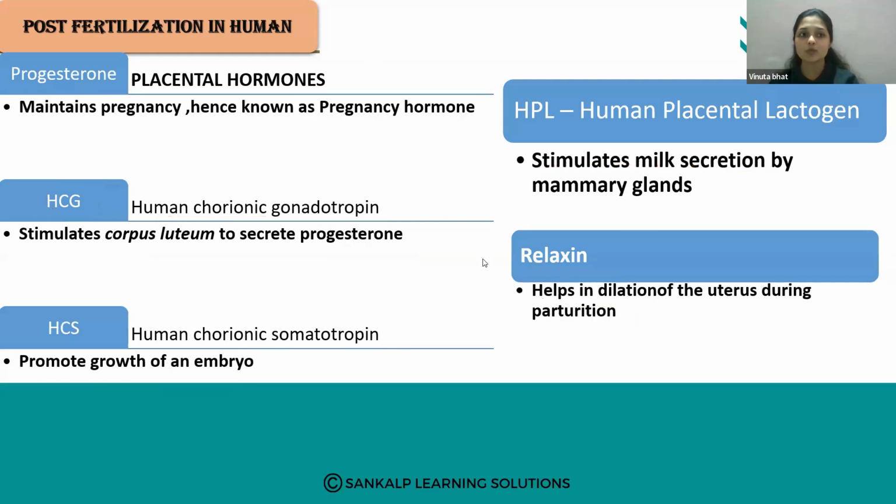And these are the hormones: progesterone, human chorionic gonadotropin, human placental lactogen, relaxin, HCS. So these are the hormones released by the placenta.